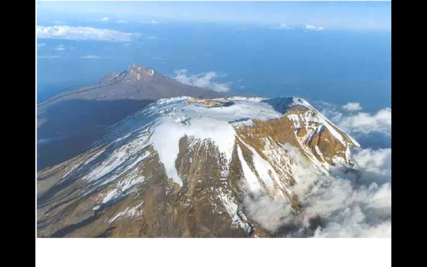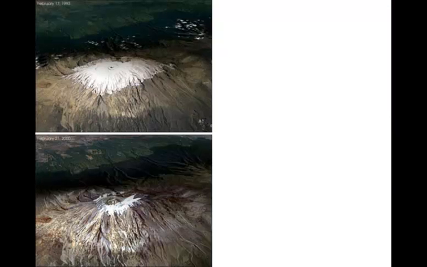This photo shows the summit of Mount Kilimanjaro, which is in equatorial Africa. Unusual place to find glaciers, except that the summit of this large shield volcano reaches nearly 20,000 feet in altitude. So despite its equatorial location, the summit is tall enough for precipitation to fall as snow and to support glacier ice. At least it used to be tall enough for the summit to sustain glaciers.